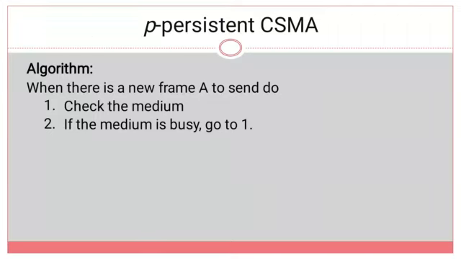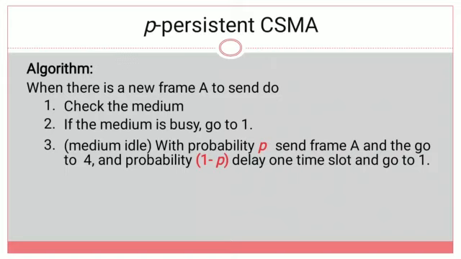Next, if the medium is idle, then with probability P the transmitting station starts sending its frame and goes to the next step, where it waits for a delay of 1 minus P probability.